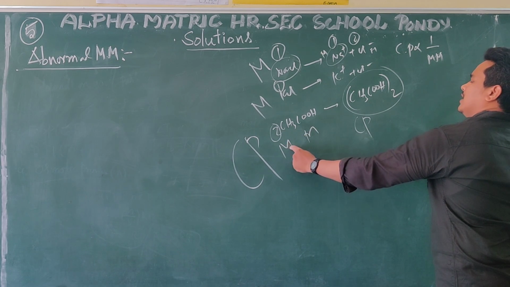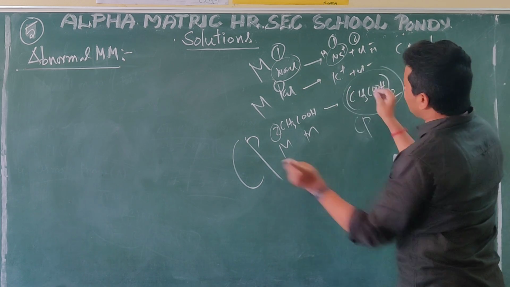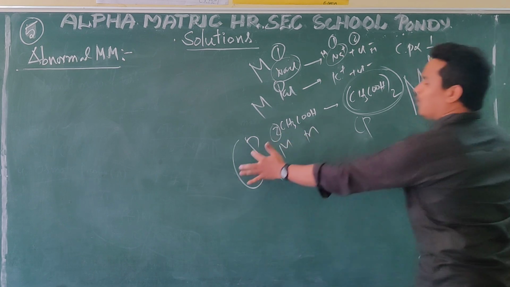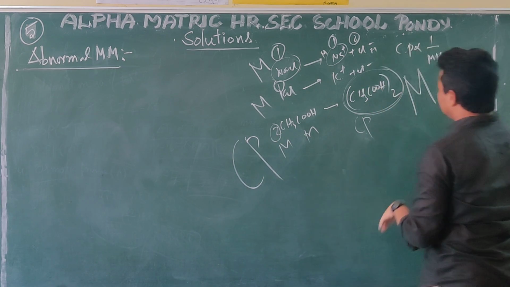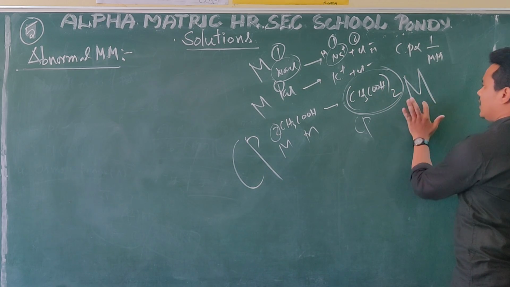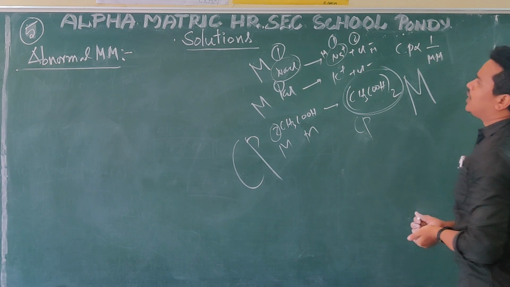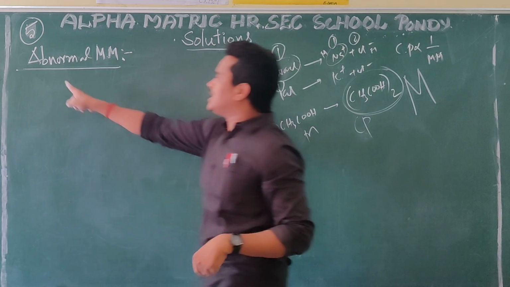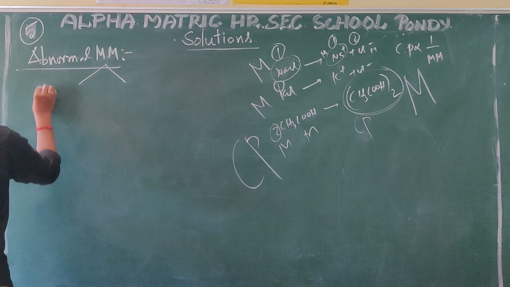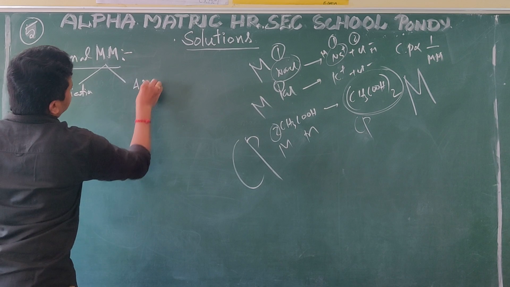Individually it is 1 molar mass each, with 2 particles. But when both become 1, this has a larger molar mass. So more colligative property means less molar mass, and less colligative property means more molar mass. That is why the relation is that colligative property is inversely proportional to the molar mass. That is why the concept is called abnormal molecular mass. This is due to dissociation and association.